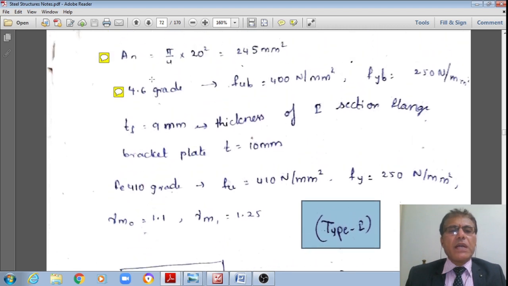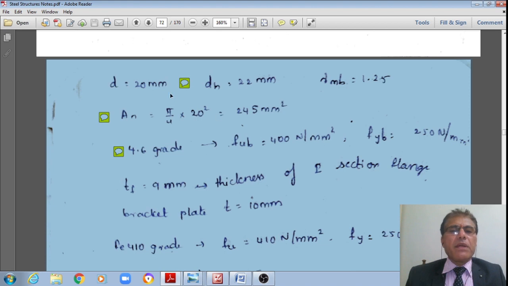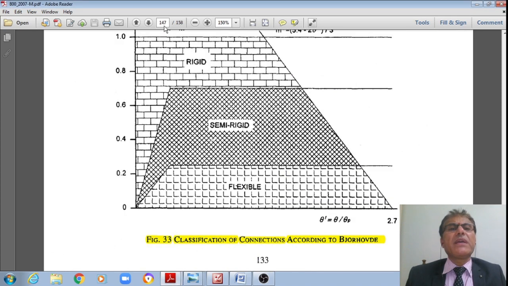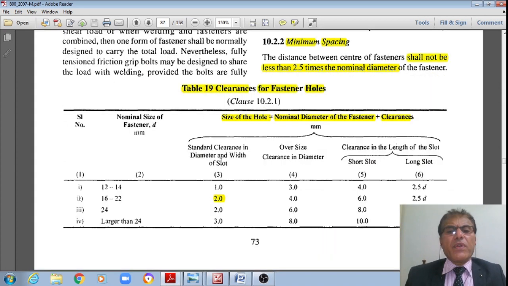Now let us see what is the data given, student. Already in the problem it is shown that there are 10 number of 20 mm dia bolts. Therefore, if I go to IS 800 2007 table 19, page number 73, for standard clearance holes, if the diameter is 20, additionally I should add 2 mm.